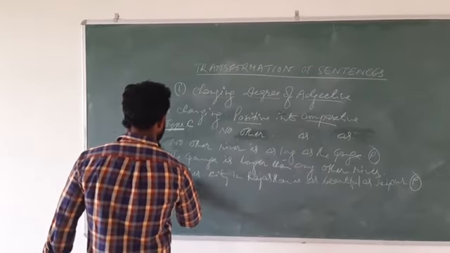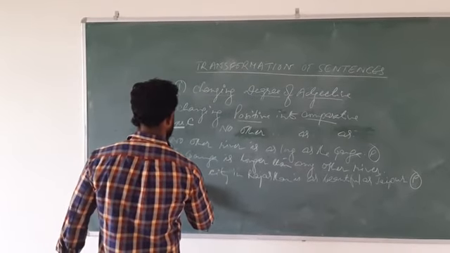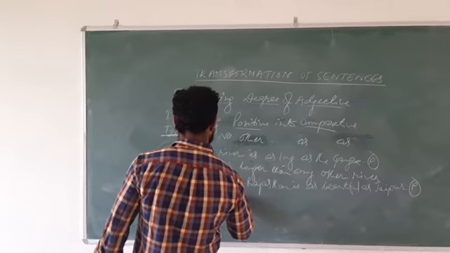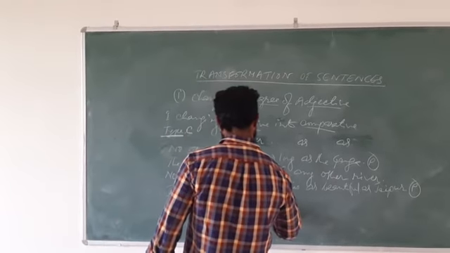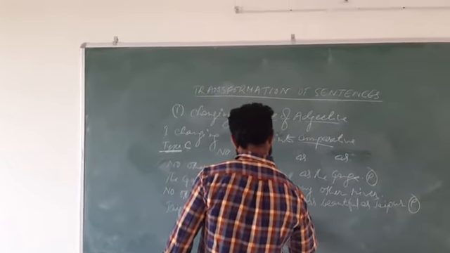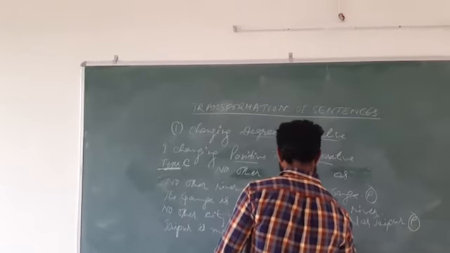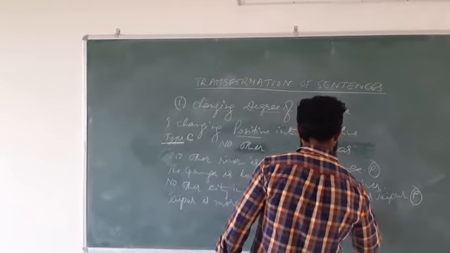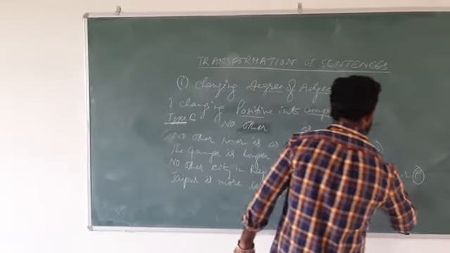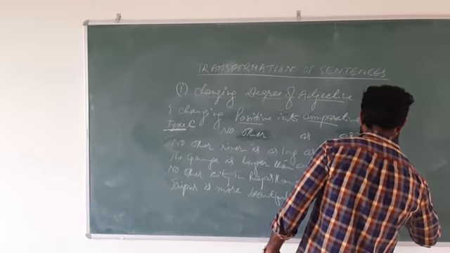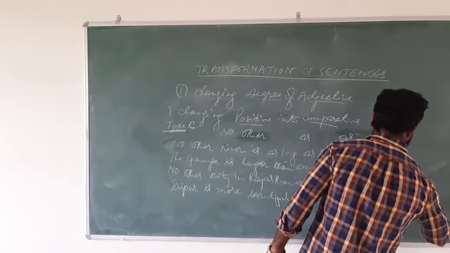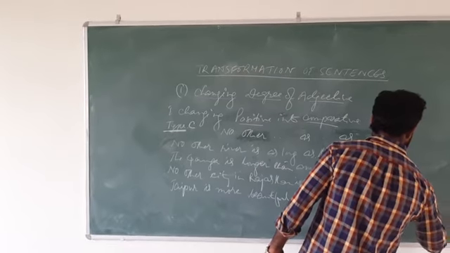How? Jaipur is more beautiful than any other city in Rajasthan, and this is changed into comparative.